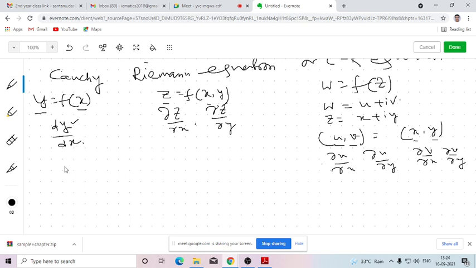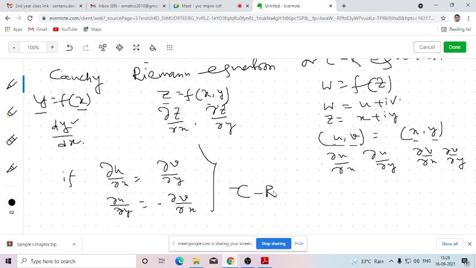So for a given function f(z) where w equals this and z equals this, if del u/del x equals del v/del y and del u/del y equals minus del v/del x is satisfied, then this is called the Cauchy-Riemann equation or CR equation. So if they satisfy these equations, then we say that the function satisfies the Cauchy-Riemann equation.